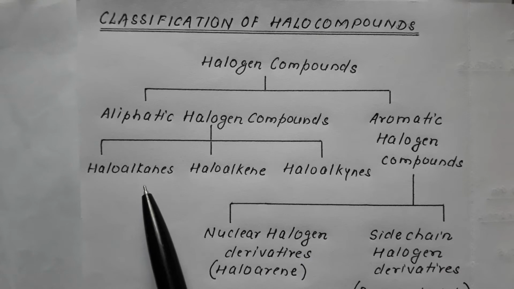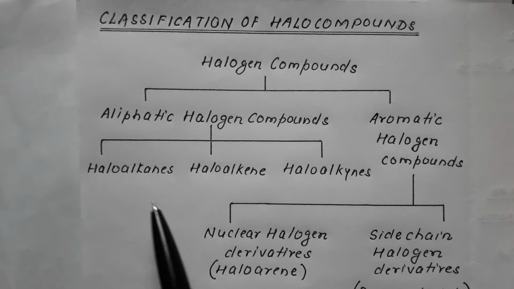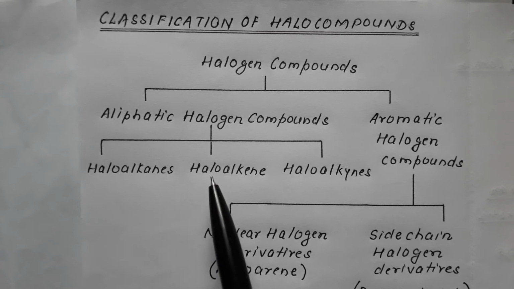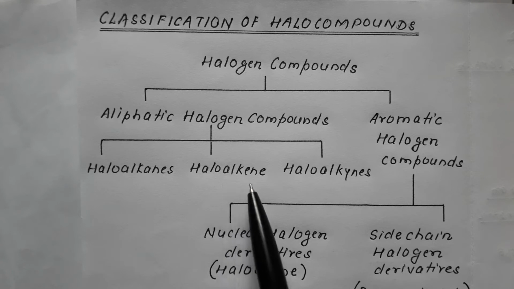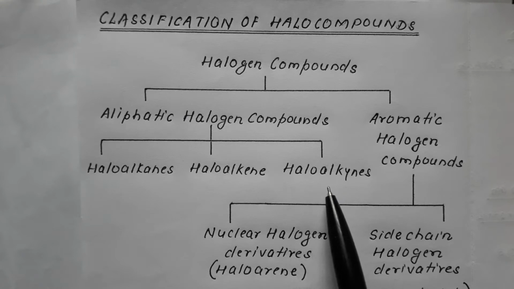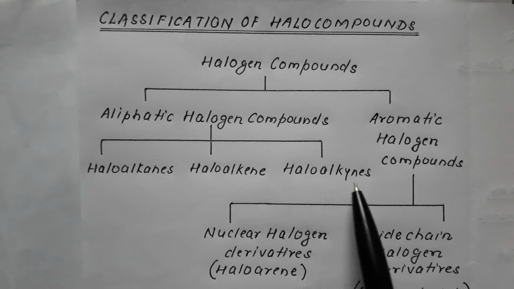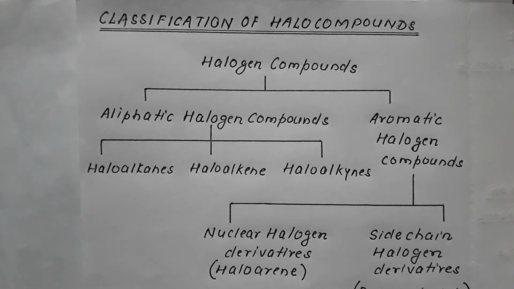So those open chain compounds which contain all single bonds in the chain are termed as haloalkanes. Those halo compounds or open chain compounds in which the chain contains one or more double bonds are termed as haloalkene. Those open chain compounds in which the chain is having one or more triple bonds are termed as haloalkynes. So these are open chain halogen compounds, that is aliphatic halogen compounds.